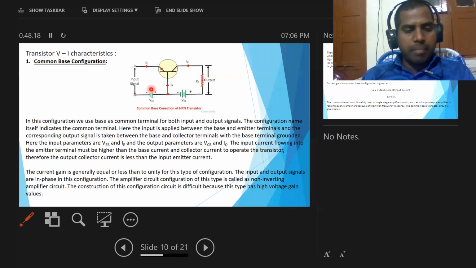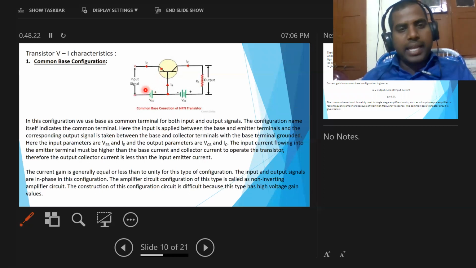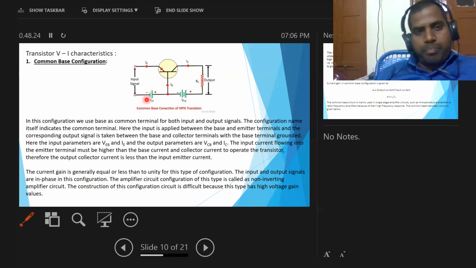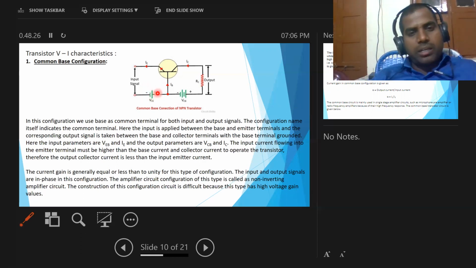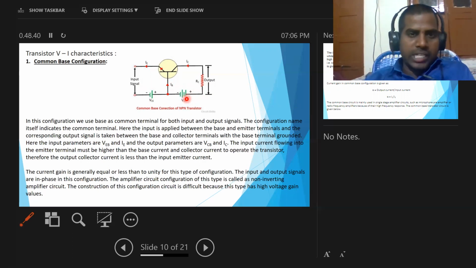That means by using a battery, we can supply potential to the emitter-base region, that is the input signal, and another battery at the output side supplies voltage to the collector-base region.